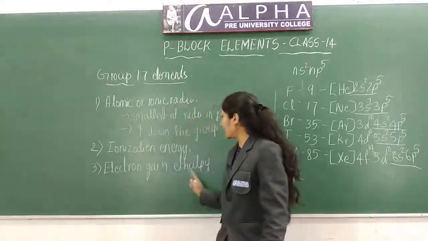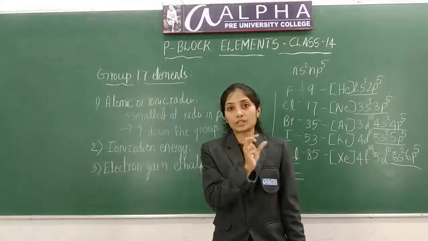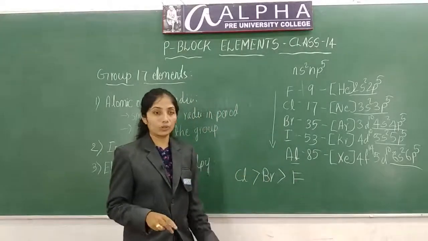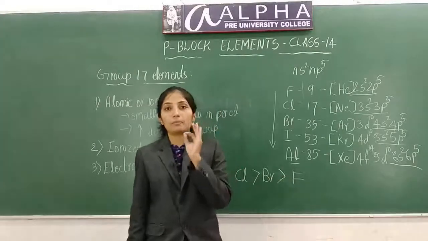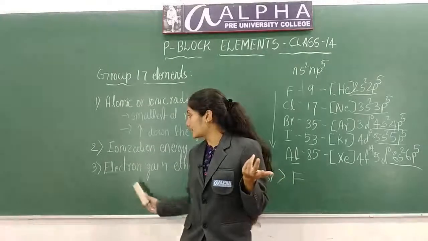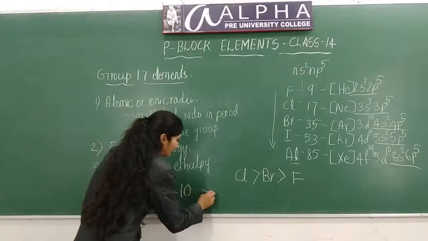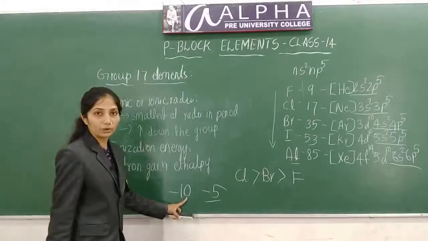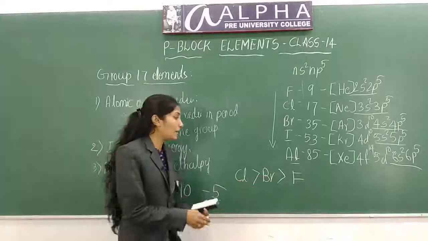Less negative means if one is -10 and the other is -5, this is less negative, this is more negative.